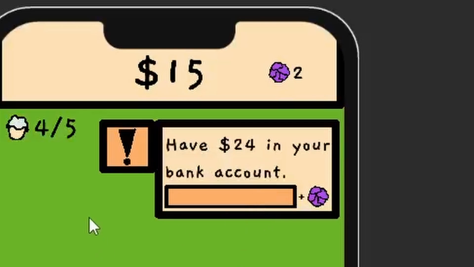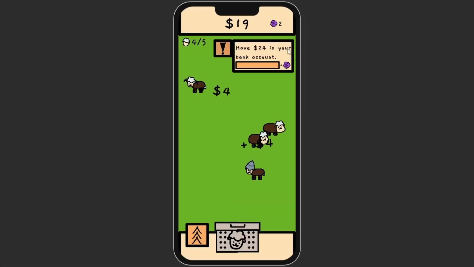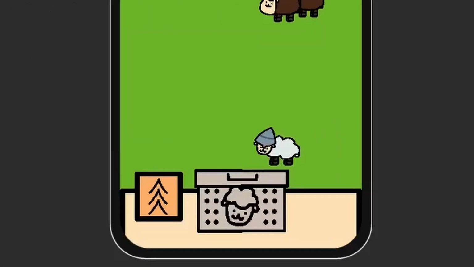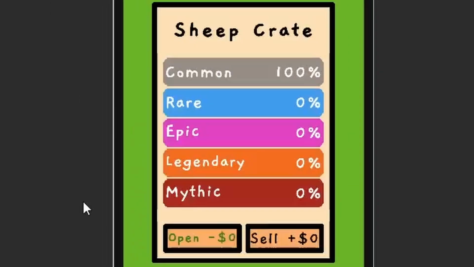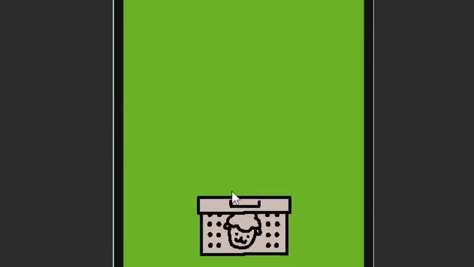We still need something to spend these gems on, but not now, because I decided to improve the sheep crate first. I added a list that displays the odds of getting each sheep rarity from the crate. At this point we only had common sheep, so the odds of obtaining rarer sheep were 0.